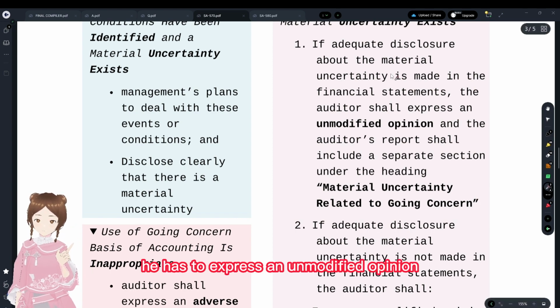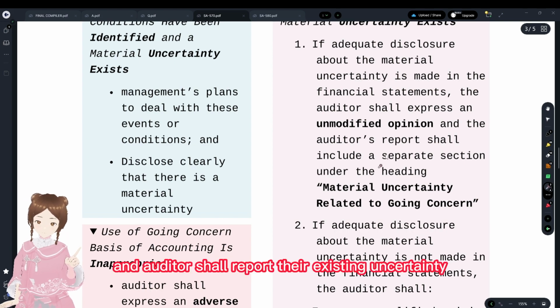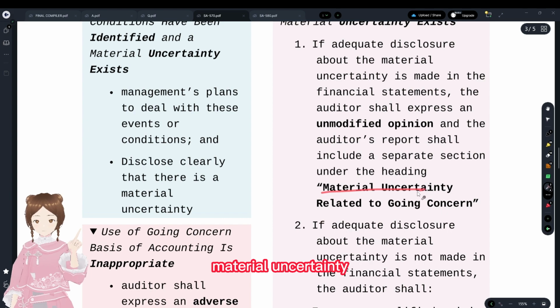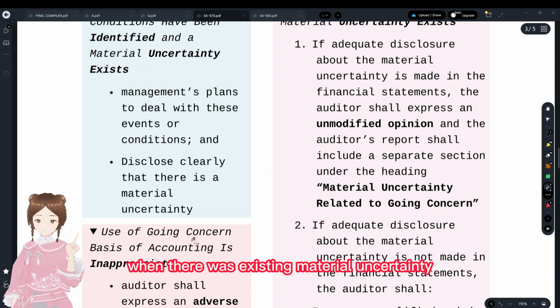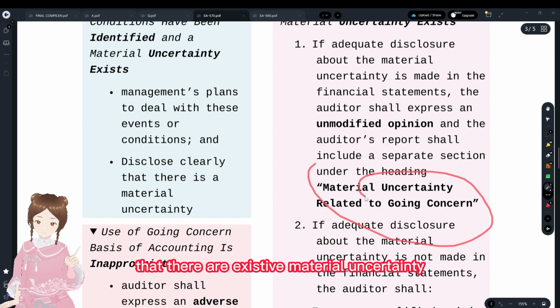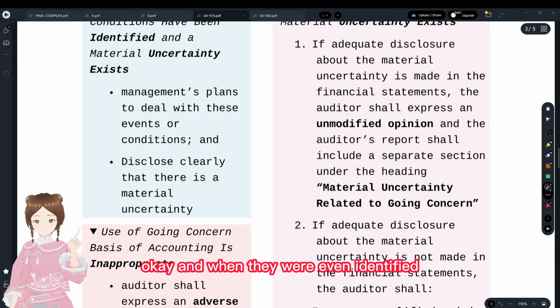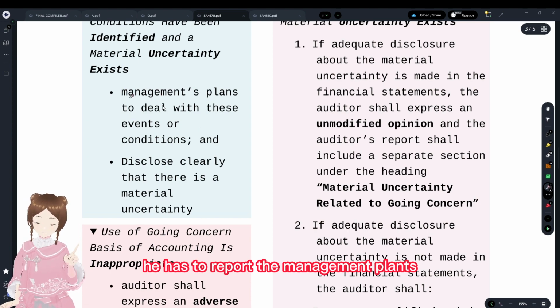He has to express an unmodified opinion, that is a clean report, and the auditor shall report that a material uncertainty exists. When there exists a material uncertainty, he has to disclose it clearly. And when events were identified that cast doubt on going concern, he has to report the management plans.